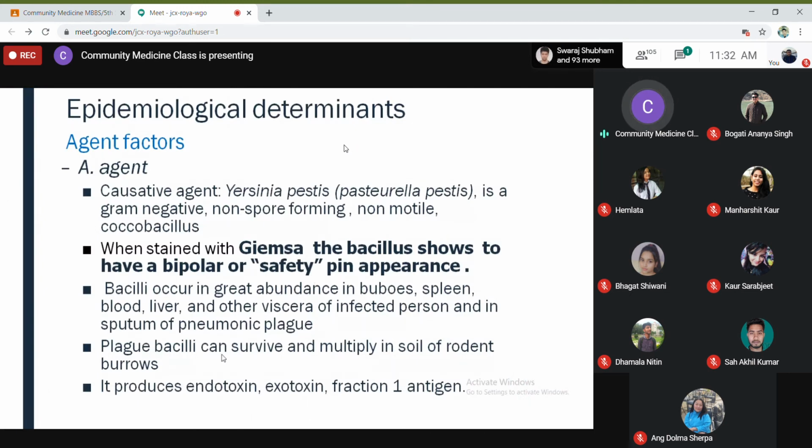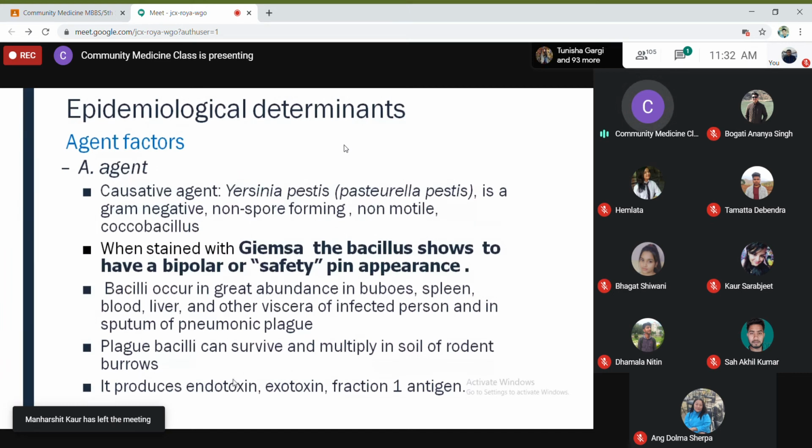And bacilli occur in great abundance in buboes. Buboes means enlarged tender lymph nodes in the groins, and also in the spleen, blood, liver, and other viscera of the infected person, and in the sputum of pneumonic plague. So bacilli can be easily isolated from those specimens. From any of these viscera, you can take out the specimen, make a smear of it, and see it under the microscope. And in sputum also, in case of pneumonic plague.